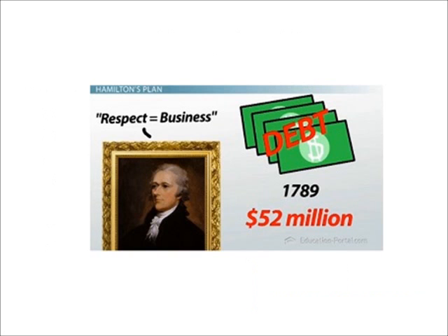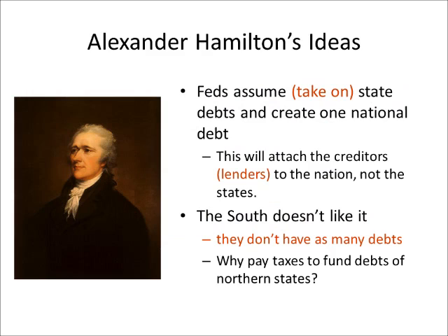Coming off the American Revolution, by 1789, the country was in extreme economic turmoil. The country was $52 million in debt. As the leader of the Department of Treasury, Alexander Hamilton's responsibility was to get the country out of debt. He came up with an economic plan that he believed would help the country succeed in that matter. In this plan, he would figure out how to pay off all war debts, raise government revenues, and create